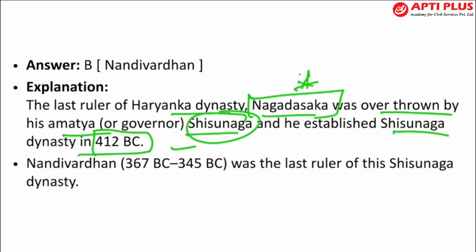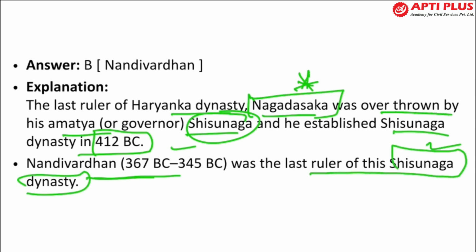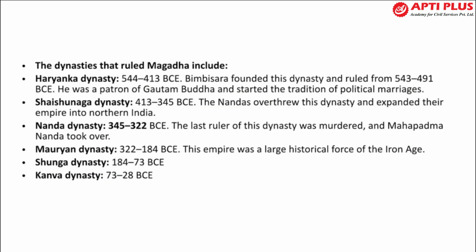Right, so Nagadasaka was thrown over by the Sisunaga, and Nandivardhan was the last ruler of the Sisunaga dynasty. During ancient times in India, there used to be 16 kingdoms called the Solah Mahajanapadas, and out of these, Magadha was the most prominent one. And you have to remember all the dynasties of Magadha and the rulers who ruled in these dynasties.